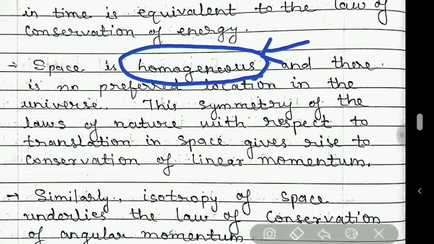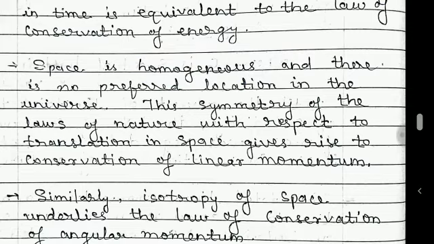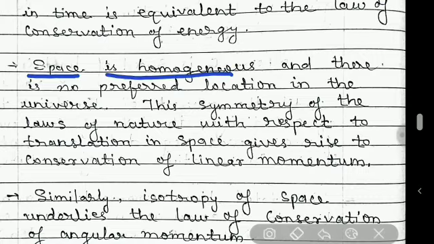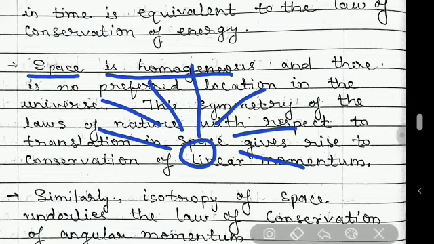So here also it is said that the space is homogeneous. In a space, that means outside the earth and other regions, if you go in any direction, then you will find similar kinds of things, you will not find any difference.